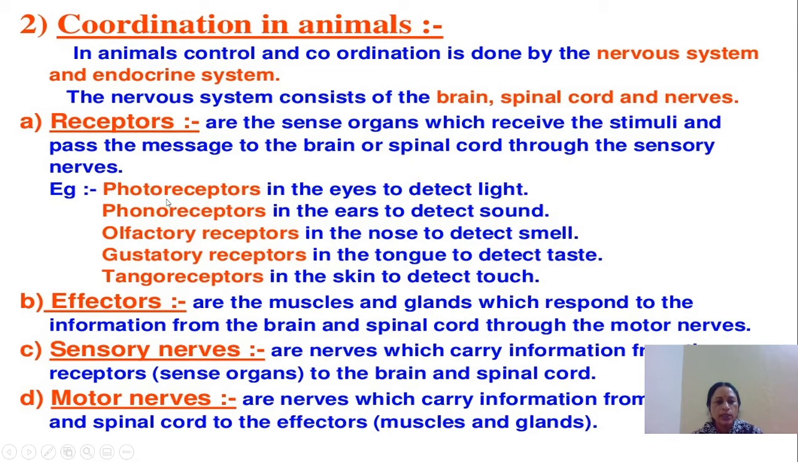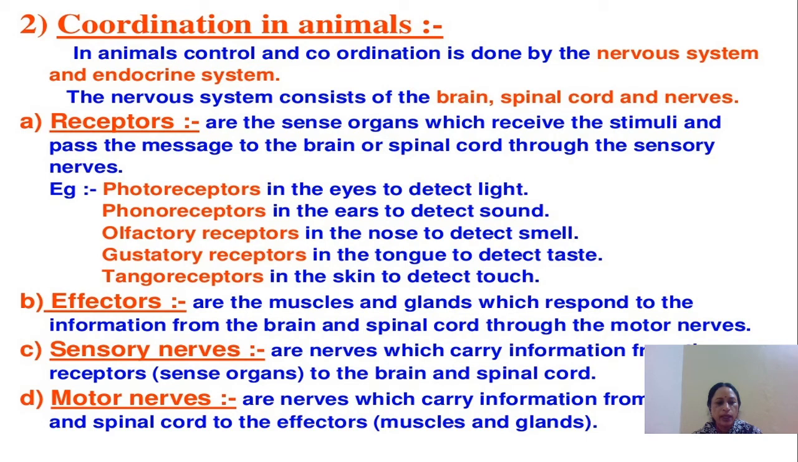The 5 receptors are photoreceptors. It is present in the eyes and it detects the light. Second one is the phonoreceptor. It is present in the ears to detect the sound. Third one is the olfactory receptor. It is present in the nose to detect the smell. Now gustatory receptor, the fourth one, it is present in the tongue to detect the taste. And the last is the tangoreceptor. It is present in the skin to detect the touch. So there are 5 types of receptors: photo, phono, olfactory, gustatory, and tango.